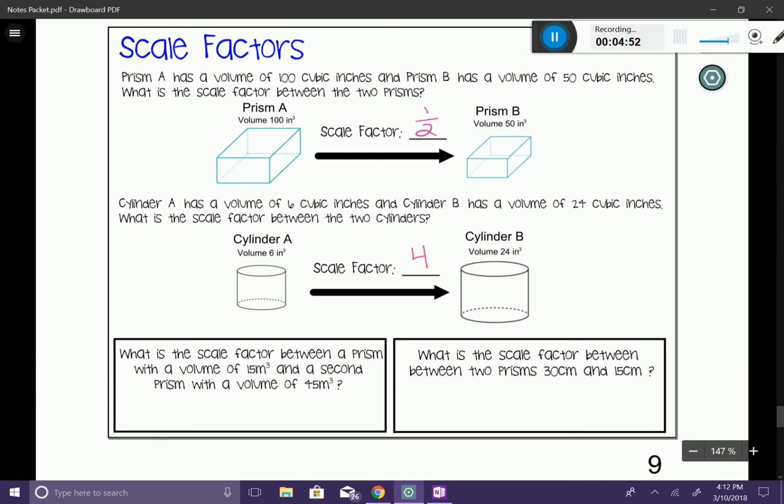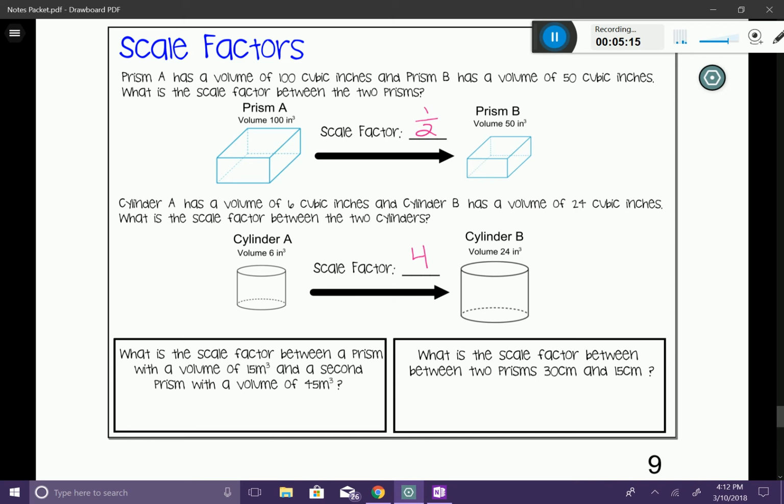Notice that with the first example, when you're making something smaller or you're reducing its size, your scale factor turns out being a fraction. And then the second example, when you start with a smaller figure and move to a larger figure, your scale factor ends up being an integer number.